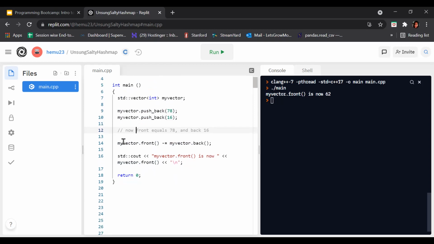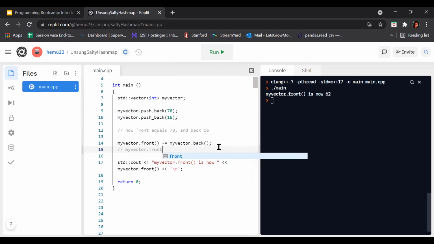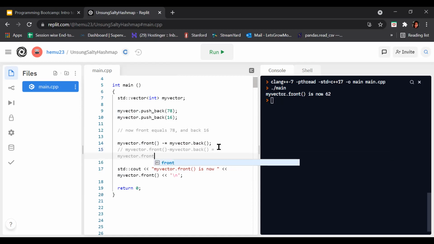Now we are saying my vector dot front minus equals my vector dot back. Let me comment it out. It says my vector dot front minus my vector dot back is equal to, and assign that again to my vector dot front.